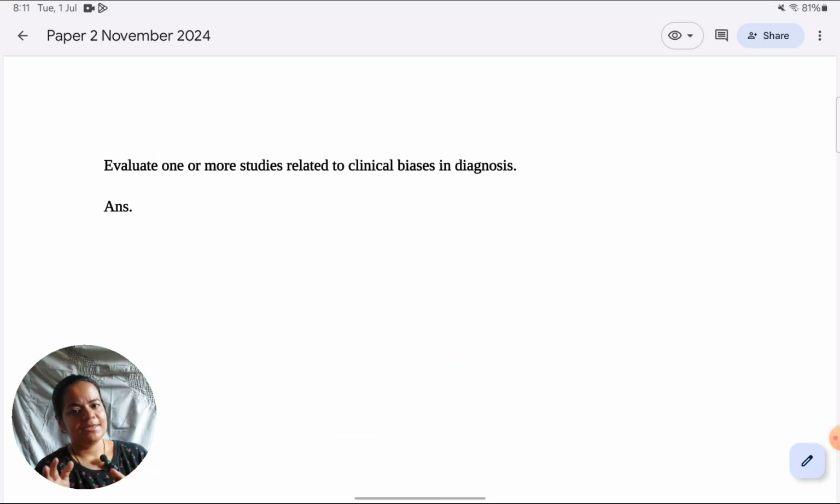As you know, in IB psychology, there are just too many theories and studies under every topic. It's not possible for me to cover all of them. Like for a question like studies related to clinical biases, there's not even an exhaustive list of which studies to cover. So yes, I'm going to be selective.